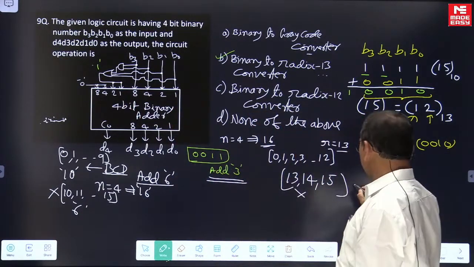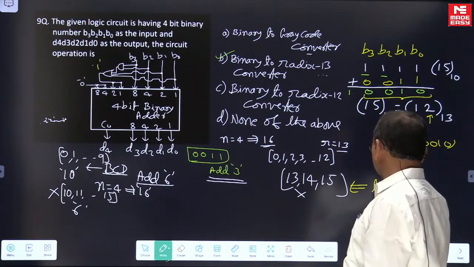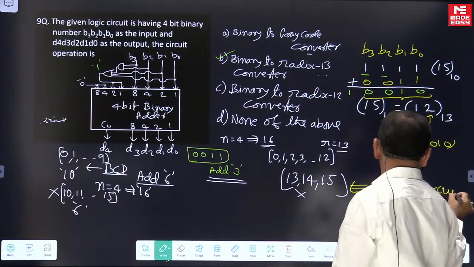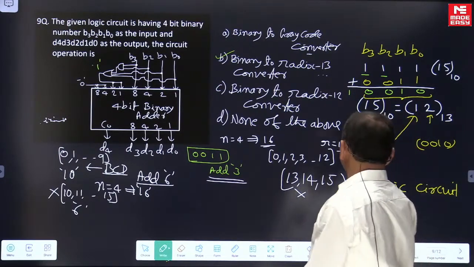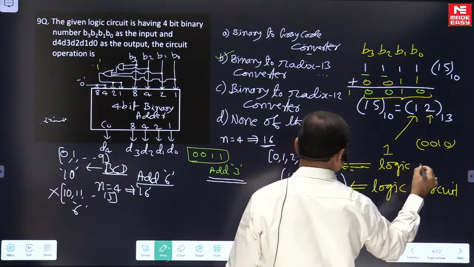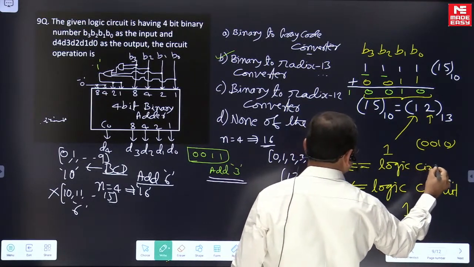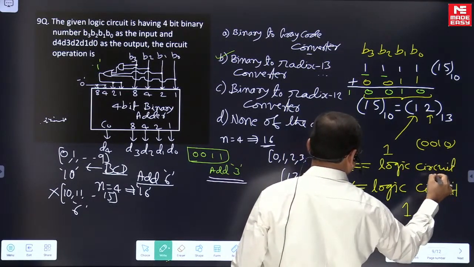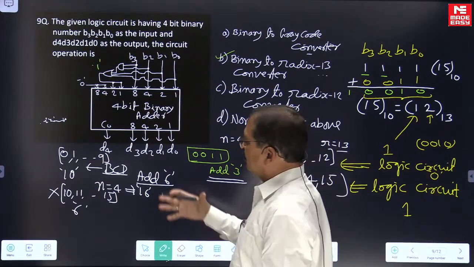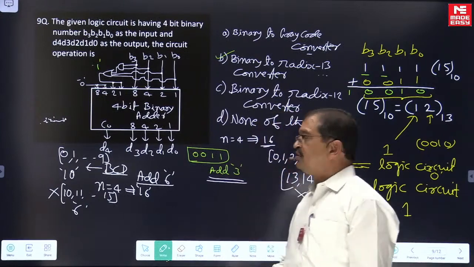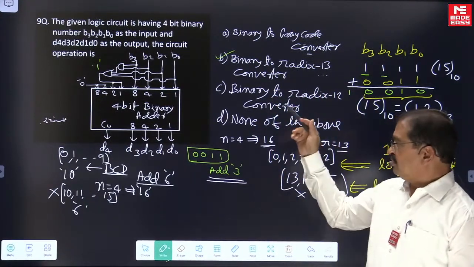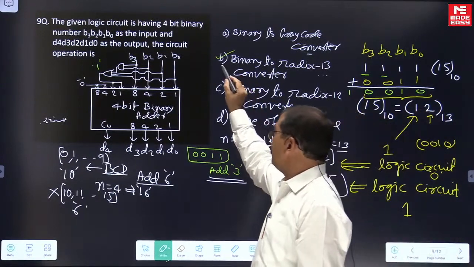I am mentioning once again, corresponding to this logic circuit output, we check with some other example, it is 1. Corresponding to this input, the logic circuit output is 0. So on the whole, the question is about converting a binary number to radix 13. So the answer is option B.